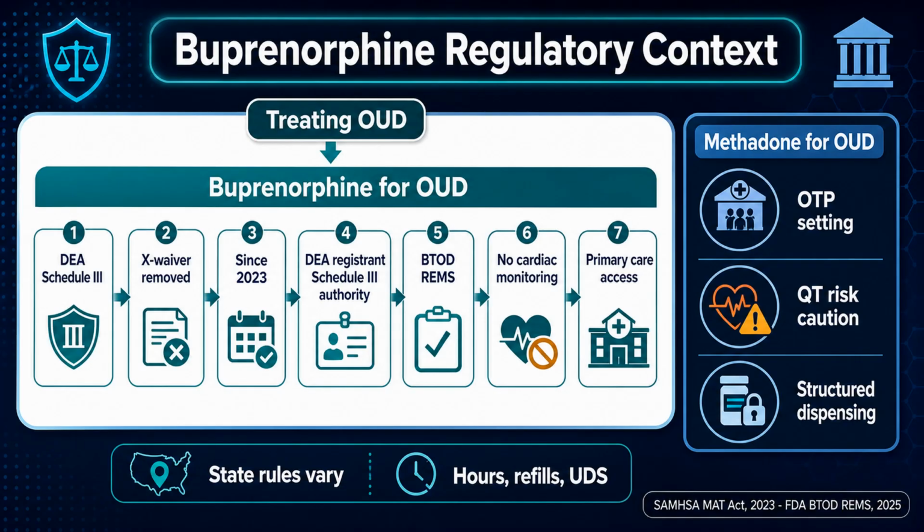Buprenorphine is DEA Schedule III. As of 2023, the X-waiver was eliminated. Any licensed clinician can now prescribe it for OUD. Compare this to methadone, which has a separate REMS with cardiac monitoring for QT prolongation. Buprenorphine has no equivalent cardiac REMS, making it more accessible in primary care.